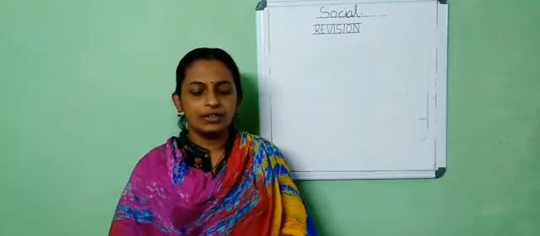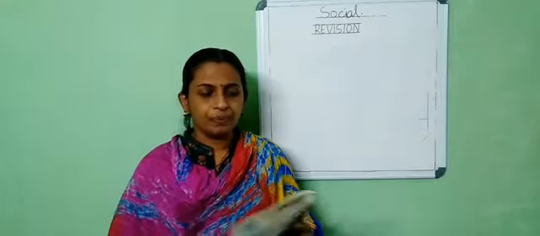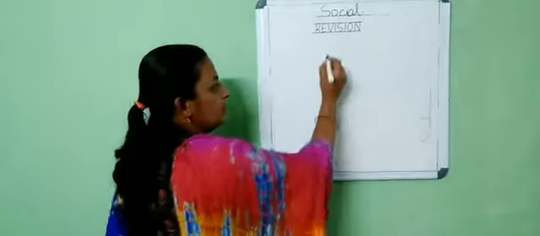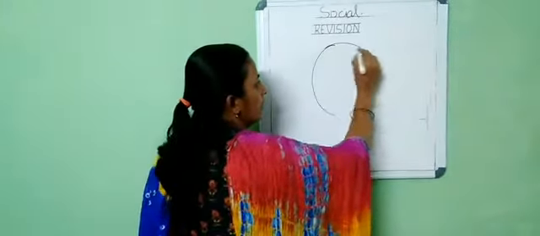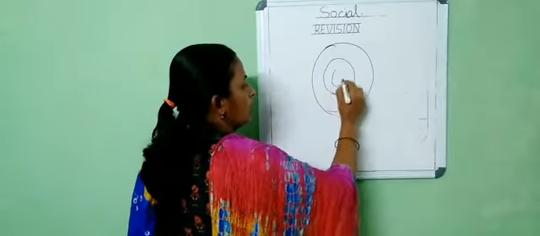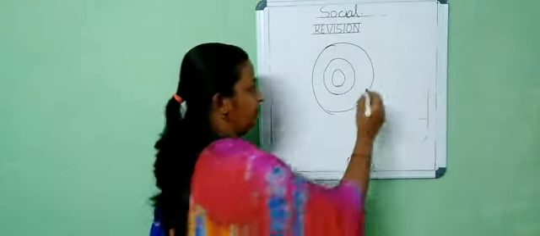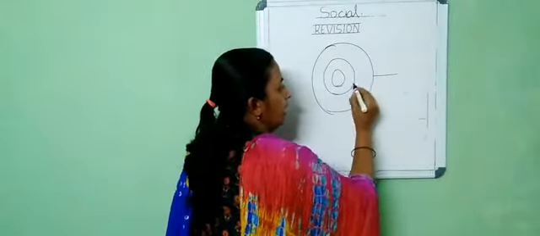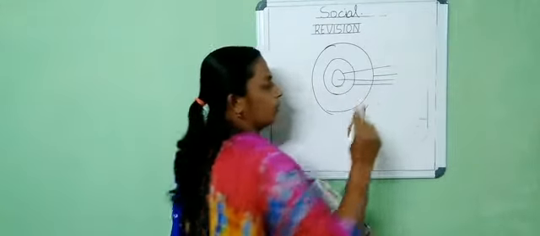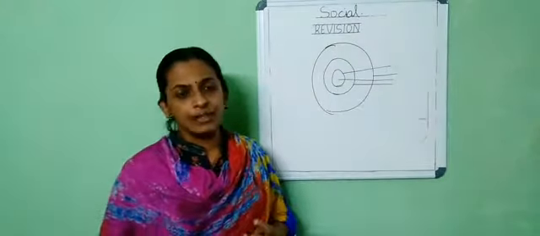And about our revision, the exploring the earth, chapter 4. From there, the first topic is layers of earth: crust, mantle, outer core, inner core. Crust, this is the outer layer. And next one, mantle, outer core, inner core. So these are the 4 layers of earth.